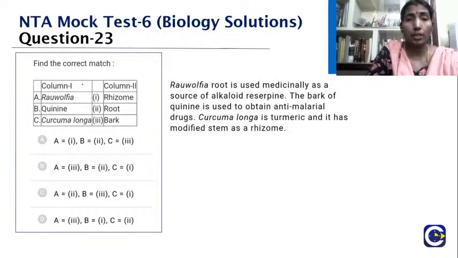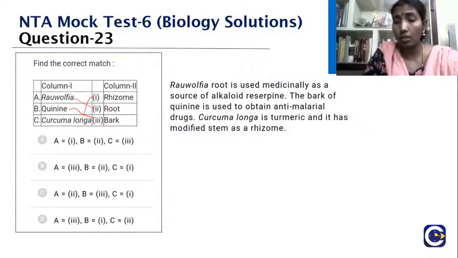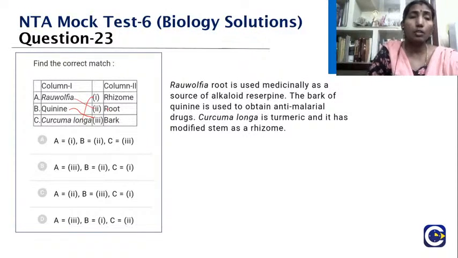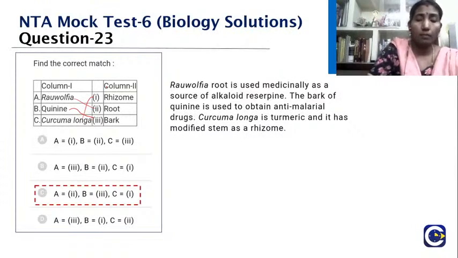See, Rafflesia, we know, is used as a source of the alkaloid reserpine, used as a hypertensive drug. What about the bark? The bark is with the quinine, which is used for anti-malarial drugs. What about Curcuma longa? We are very sure it is the rhizome, that is turmeric, which has its medicinal values. Okay children, are you able to follow? So the right option is Rafflesia root, quinine bark, and Curcuma longa, the turmeric, the rhizome. Okay, we'll go to the next question.